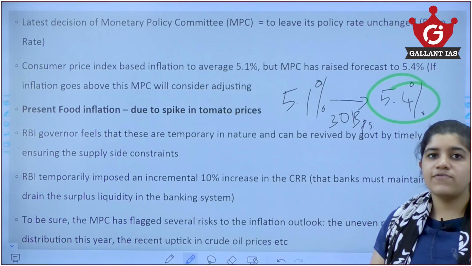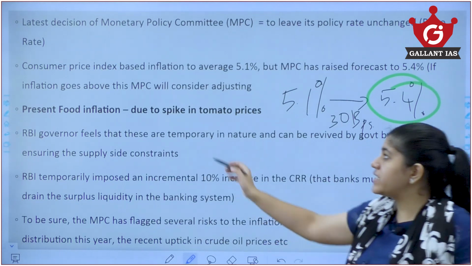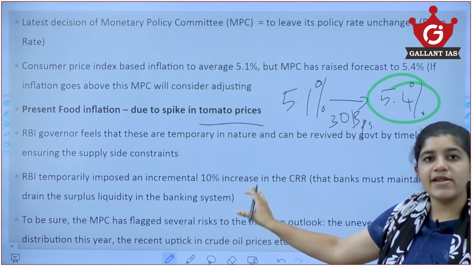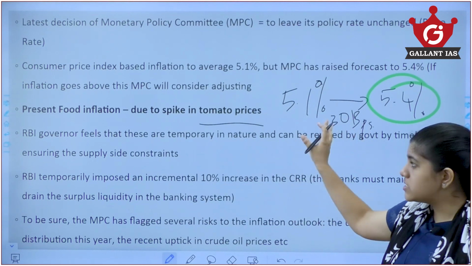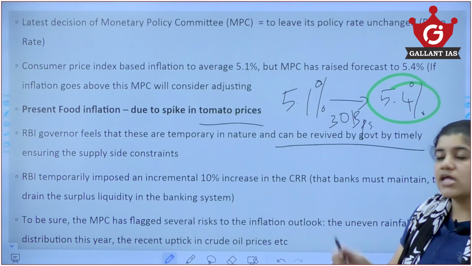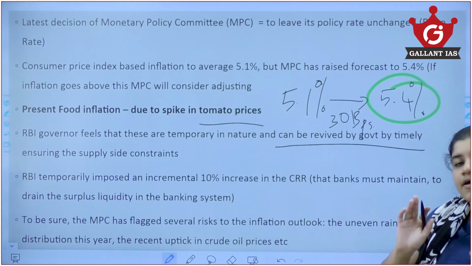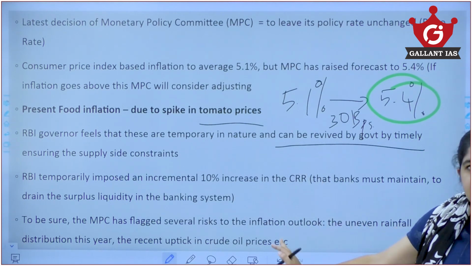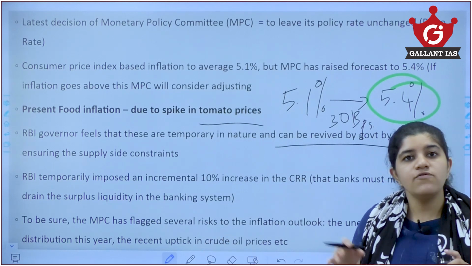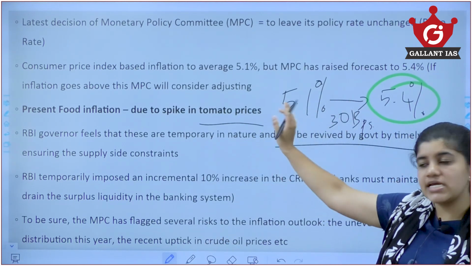They are feeling that the current inflation is because of food inflation, especially driven by tomato prices, and this food inflation is temporary in nature and can be reversed by the government if they timely address the supply side constraints. If these supply side constraints are met by the government, the price of tomato would automatically reduce and the inflation level will reduce within the economy. So that is what the Monetary Policy Committee is believing.